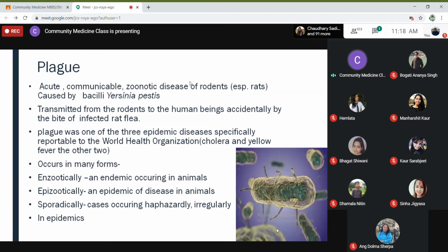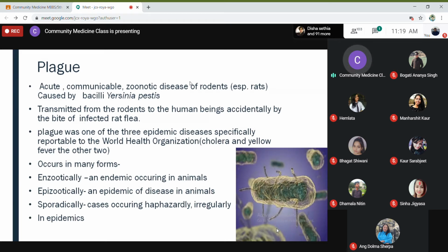Yersinia pestis. Okay, and plague is one of the three epidemic diseases specifically reportable to the World Health Organization. What does that mean? That if in any part of Nepal plague is seen, we have to immediately inform the World Health Organization. The other two epidemic diseases are cholera and yellow fever. So cholera, yellow fever, and plague are the notifiable diseases.